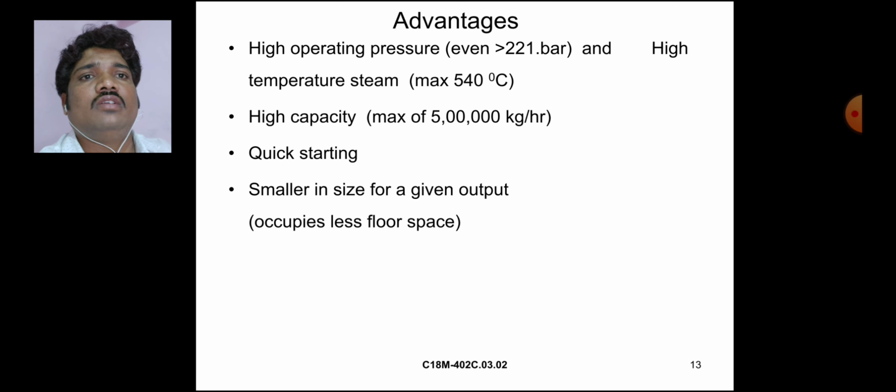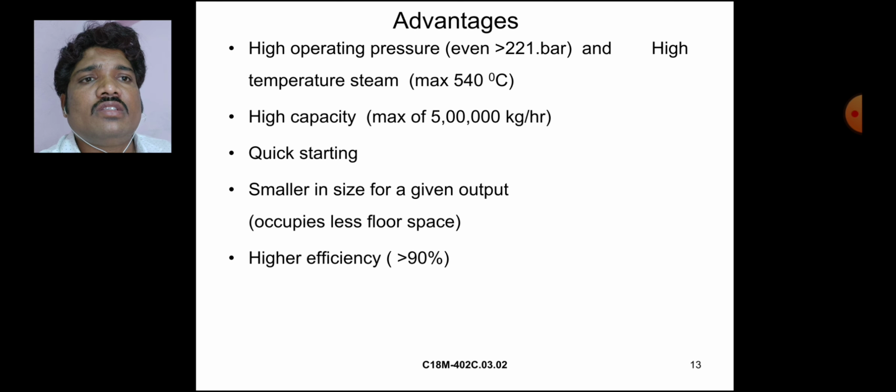These are advantages. Smaller in size for a given output. The size of the water tube boiler is very small for a given output. It occupies less floor space, and has high efficiency, 90% above.